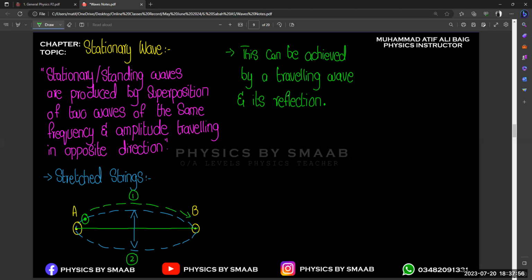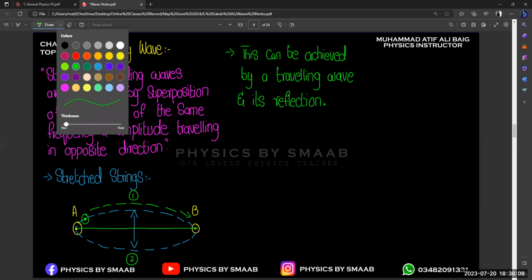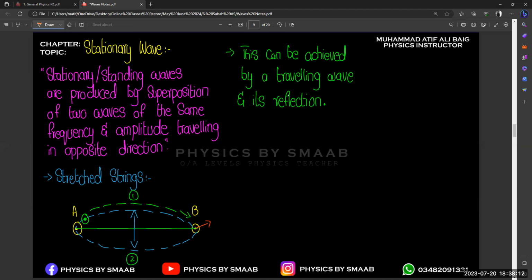Now you observe that there are two different components in our stationary or standing wave. One is the fixed one, and the second one is the open vibrating pattern, right? So there are two components, or two factors. This part is known as the node. We use the term node for the fixed point, and we use the term antinode for this part, right? This is also an important term for you because sometimes they ask you to define node or define antinode.